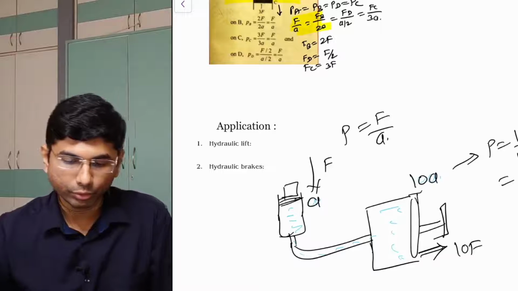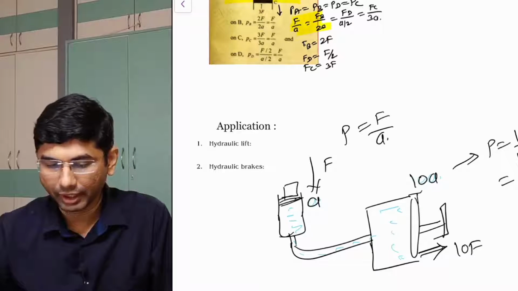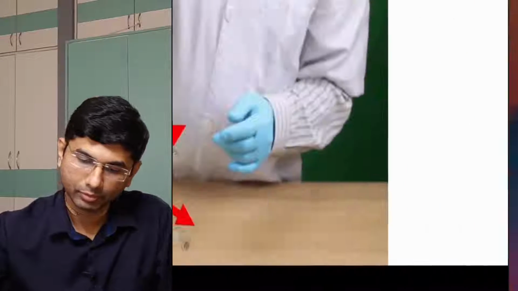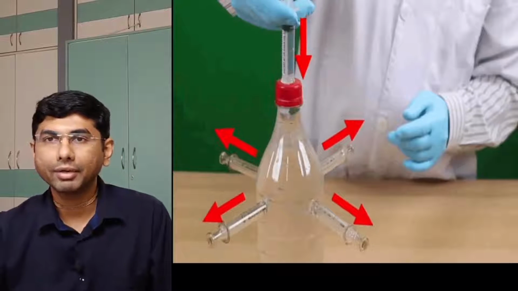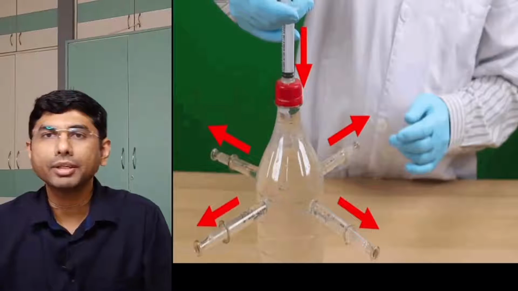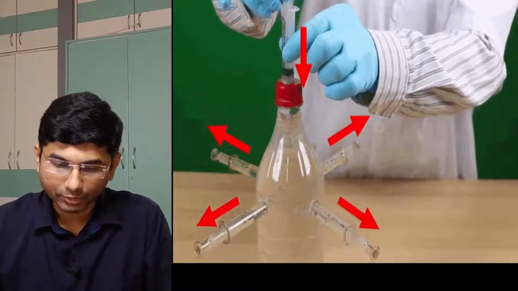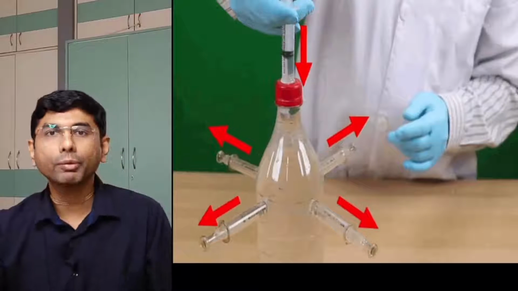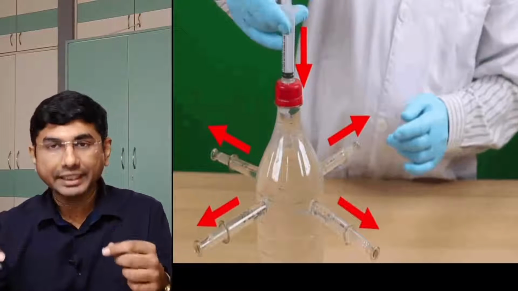Now we will see these two applications, hydraulic lifts and hydraulic brakes, and how they work. Okay, there is one diagram shown. This is just to explain how these principles work. This person has taken a Coca-Cola bottle and put 4 syringes.